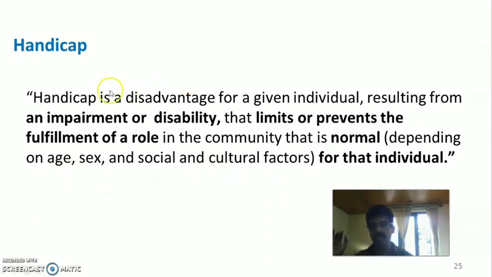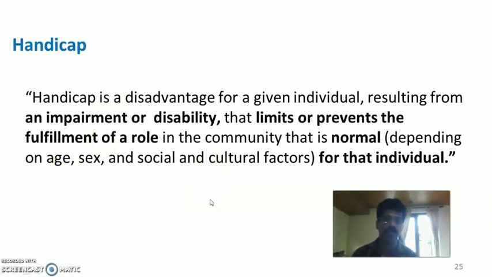So handicap is a disadvantage for a given individual resulting from an impairment or disability that limits or prevents the fulfillment of a role of an individual. Fulfilling the role of a particular individual in the community that is normal for that individual. So handicap will reduce the normal functioning of the individual, which otherwise he would perform in the normal way in the community according to his age, sex, and social and cultural factors.